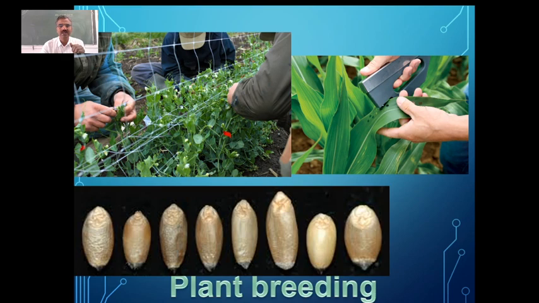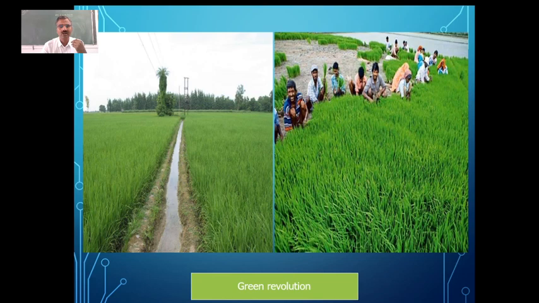You can just see the variety you can find with reference to the wheat and also other plants. In plant breeding, we are going for such variety in this. And you see the result of Green Revolution.